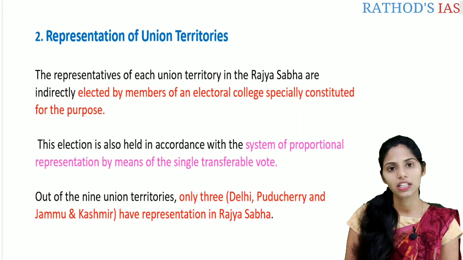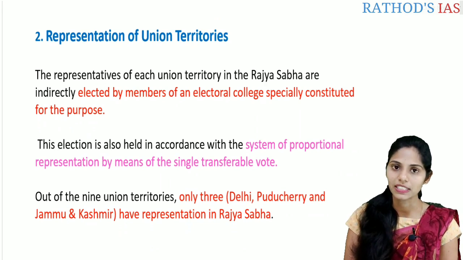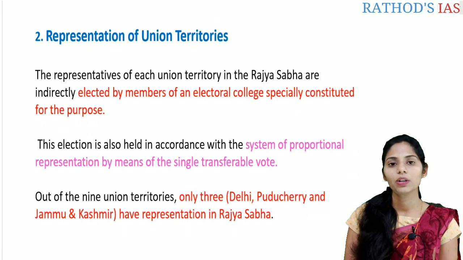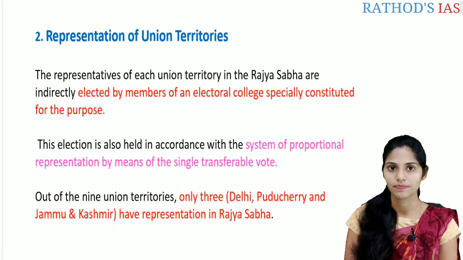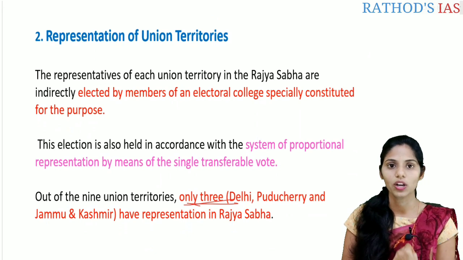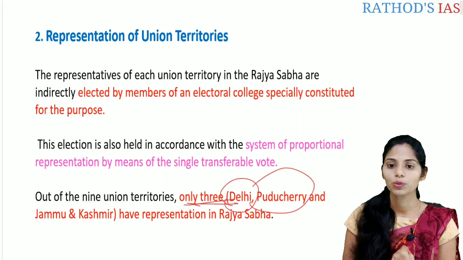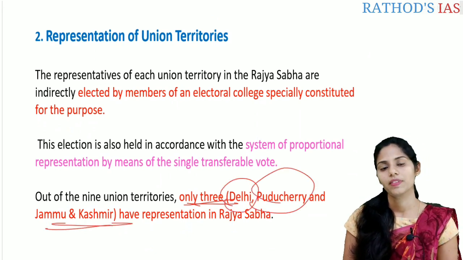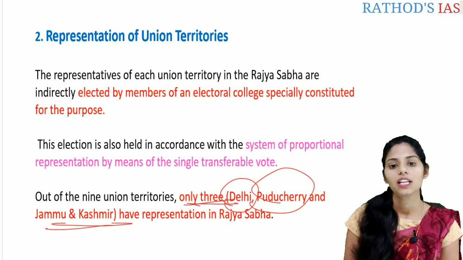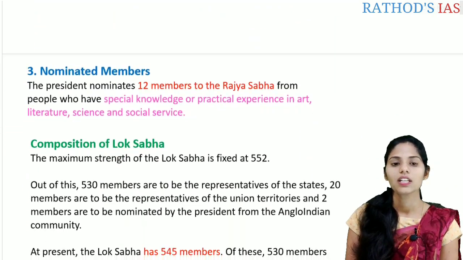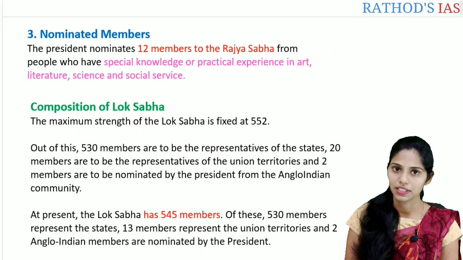And only 3 union territories have representation in the Rajya Sabha, because these union territories have a Vidhan Sabha, or state legislative assembly. If you see the Vidhan Sabhas of these union territories, they are present only for 3: Delhi, Puducherry and Jammu and Kashmir. Because of these Vidhan Sabhas, they have representation in the Rajya Sabha. Let us see about the nominated members.